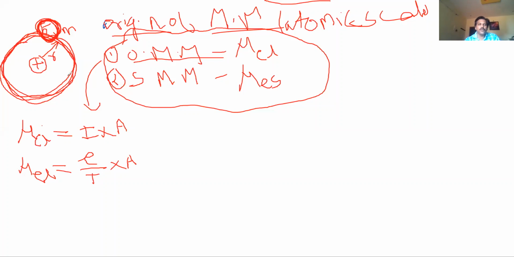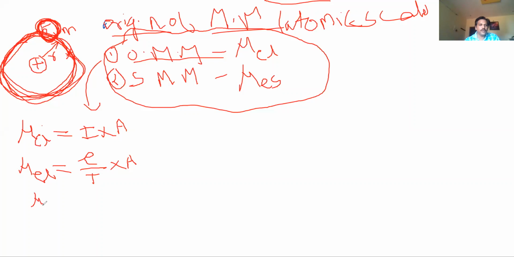If you take one point, per second it covers omega by 2 pi. Omega is called angular frequency, and 2 pi is for circular motion. So the formula is omega equal to 2 pi nu, or you can write nu as omega by 2 pi.